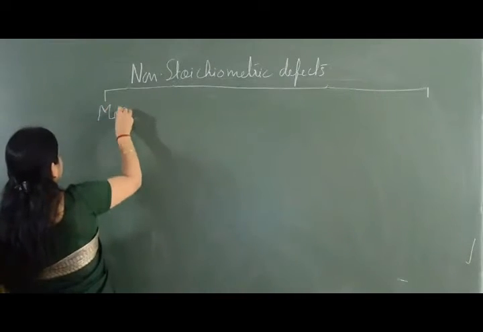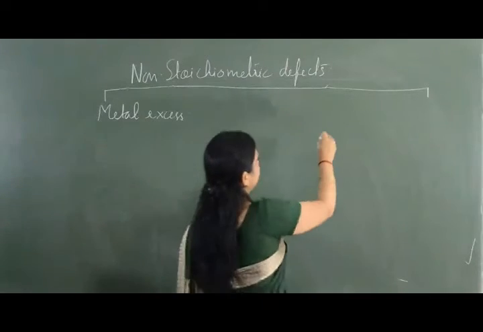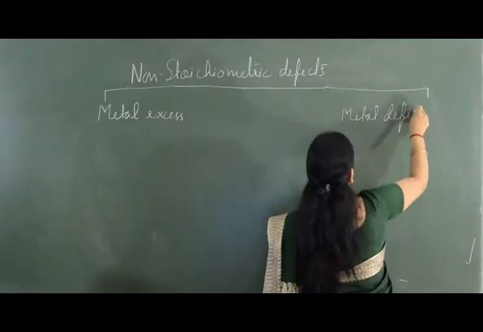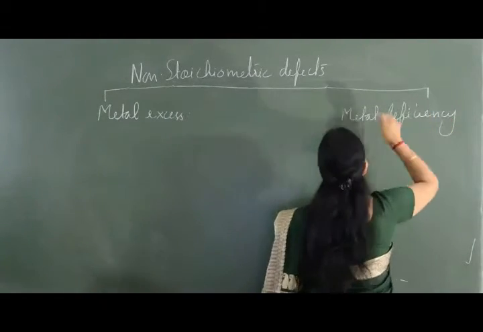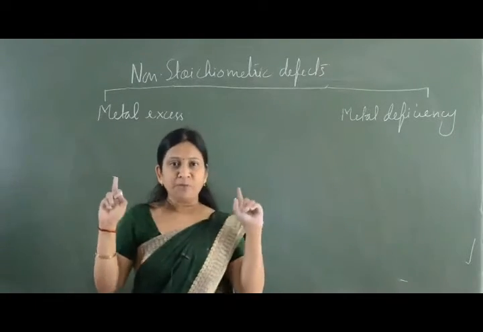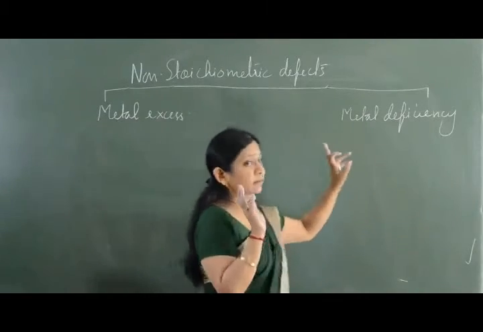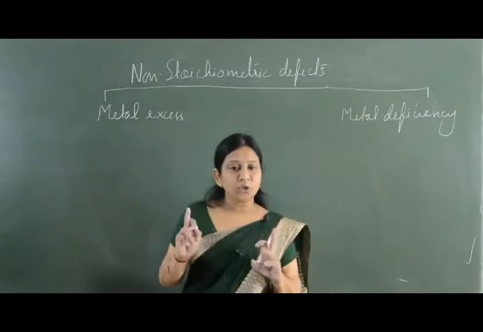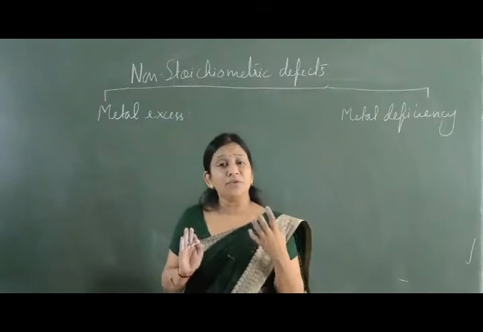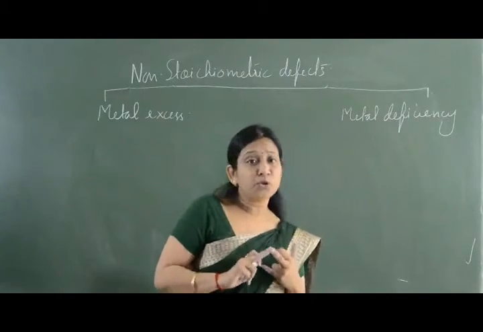First is metal excess and second is metal deficiency. So these are the two broad types of non-stoichiometric defect. First is metal excess defect, second is metal deficiency defect. And non-stoichiometric defect is where the ratio of cation and anion is going to change even after the defect.